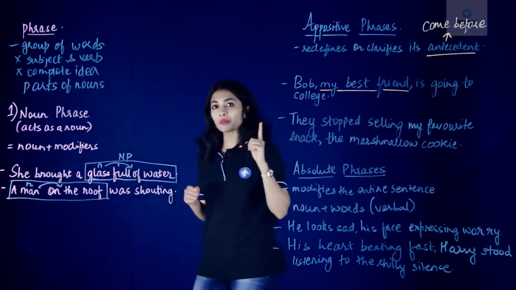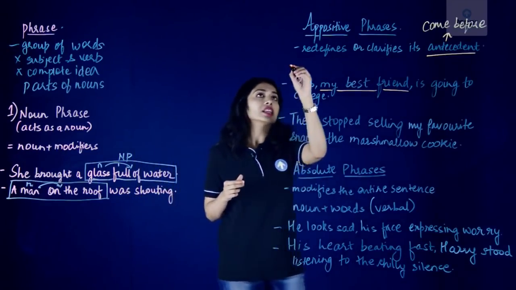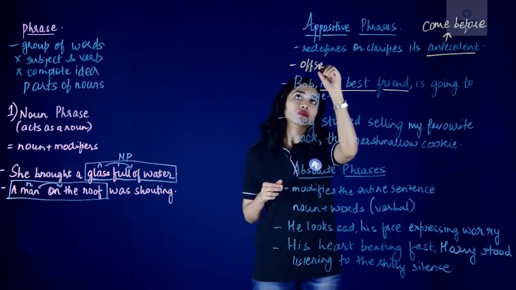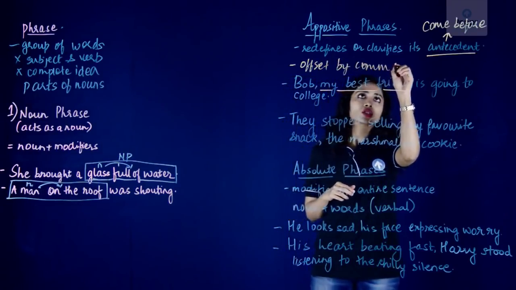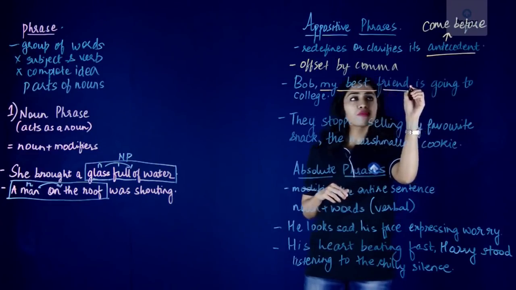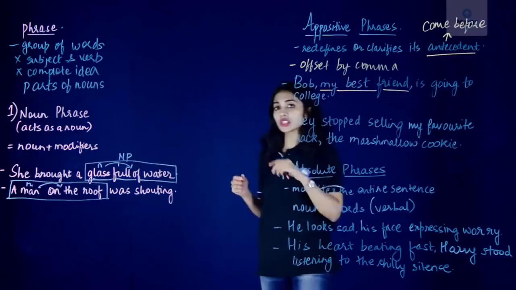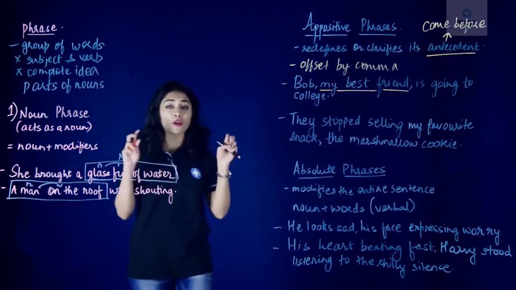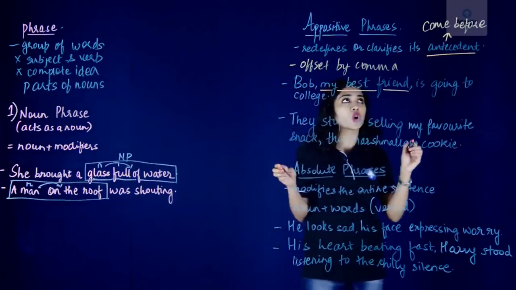And one more feature of appositive phrases is that they are offset by commas. So do you all see these commas here before my and after friend? That's because appositive phrases are often offset by commas. So Bob, my best friend, is going to college.